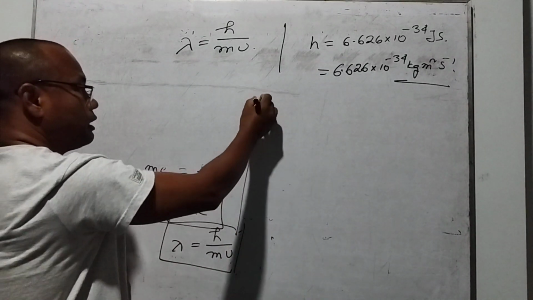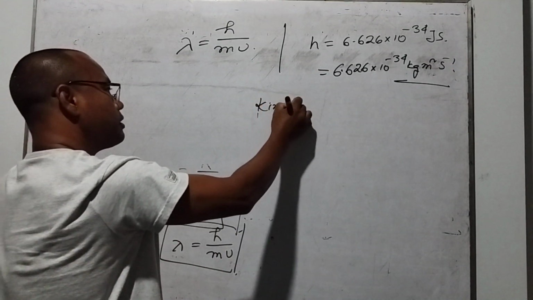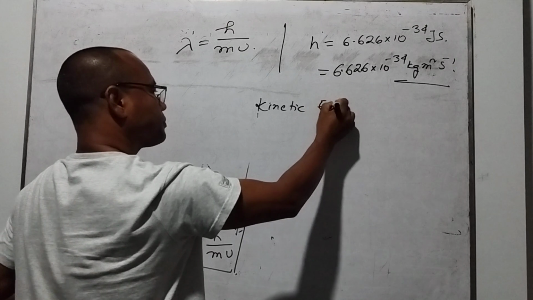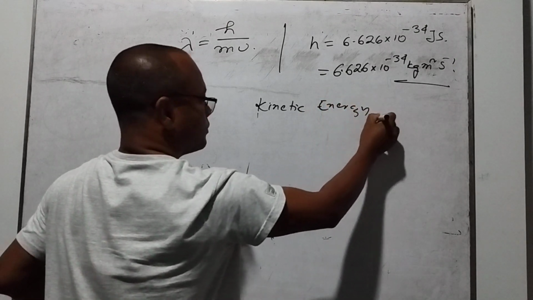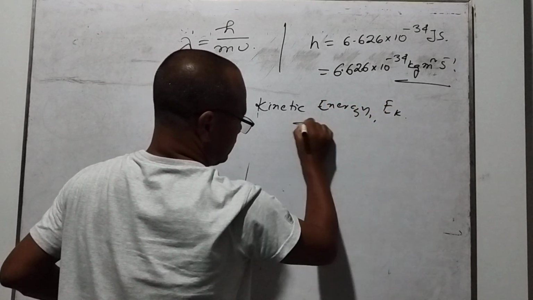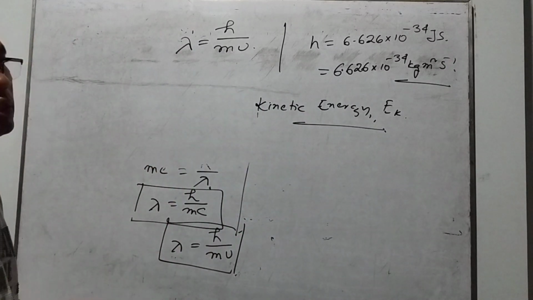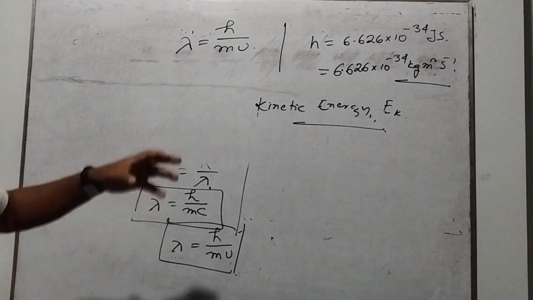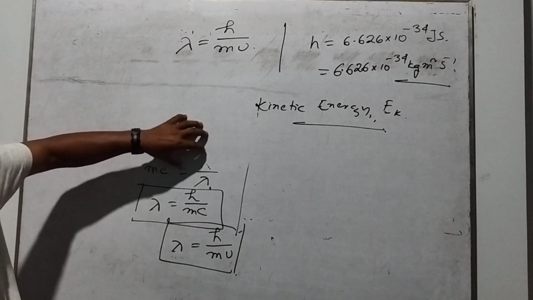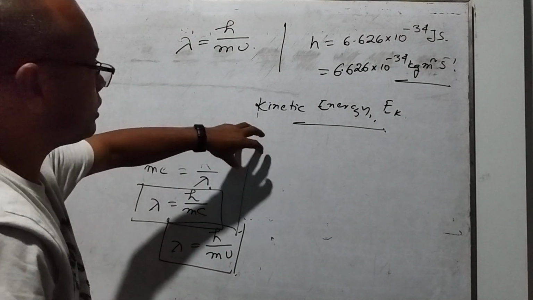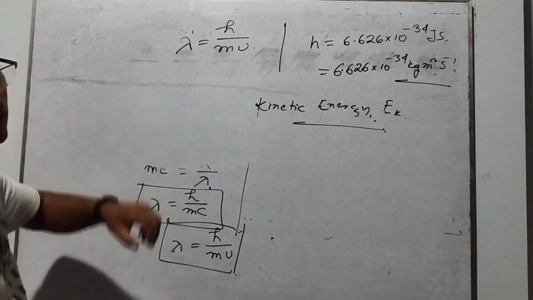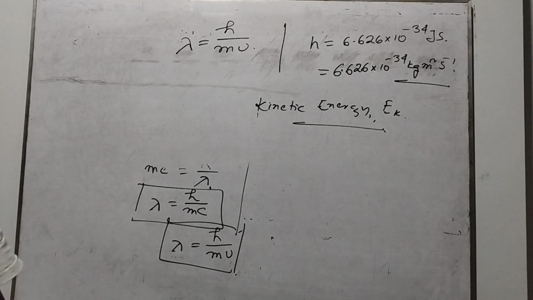One of the very important energies is the kinetic energy. So I write here kinetic energy. How is this kinetic energy related to the mass of the particle, and how is it related to the wavelength of our moving particles?